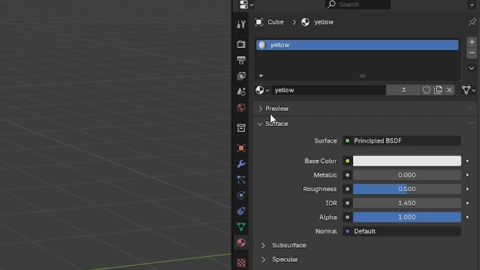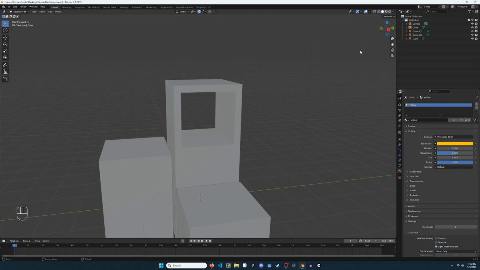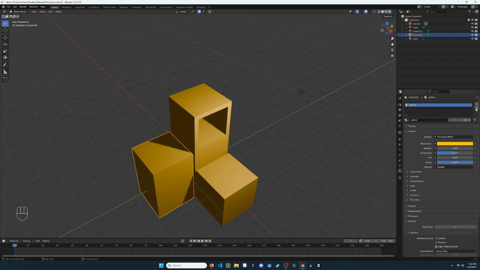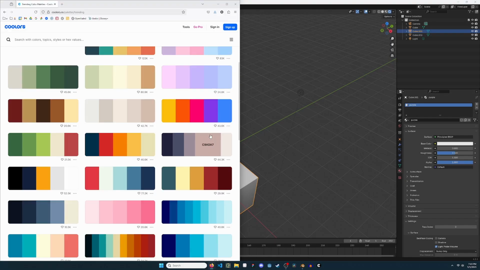In Blender, change the base color of the selected object by opening the color editor, choosing the hex tab, and pasting the color value. View the rendered scene by clicking Rendered in the top right. All three of these cubes were duplicated from the same object, so they share the same material. Click the other cubes. Remove their materials with minus, and add new materials with plus. Set the colors to a value from your chosen palette.